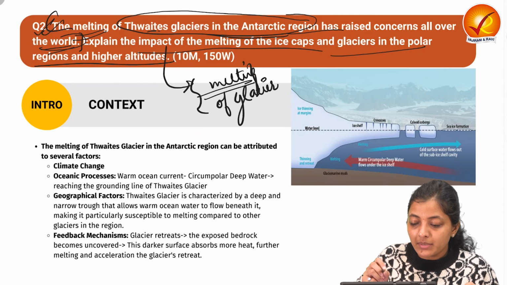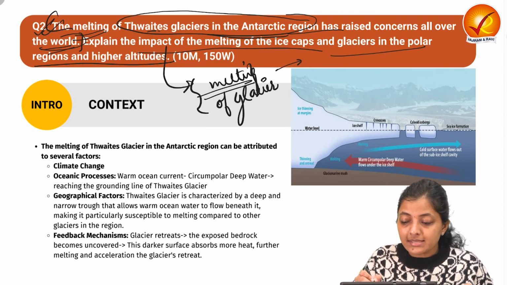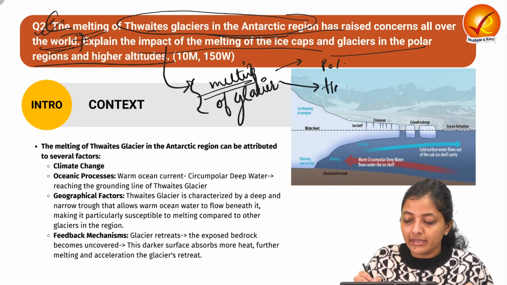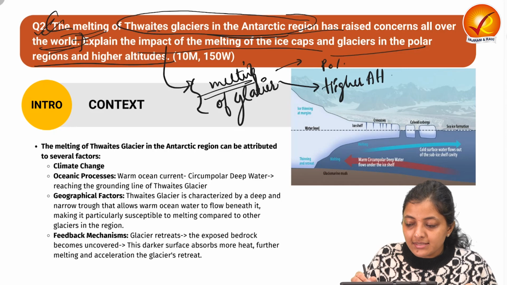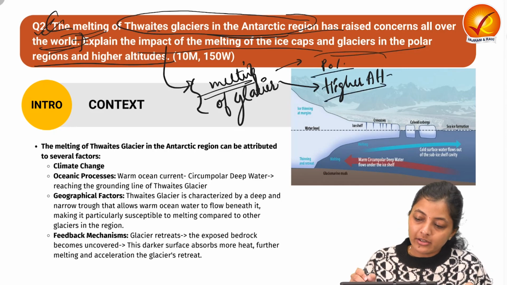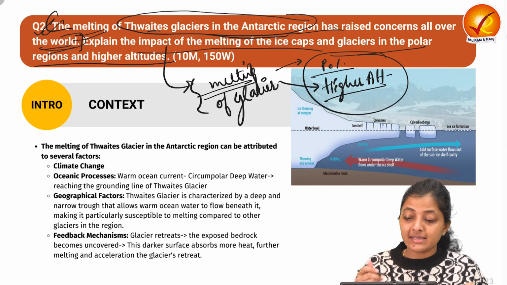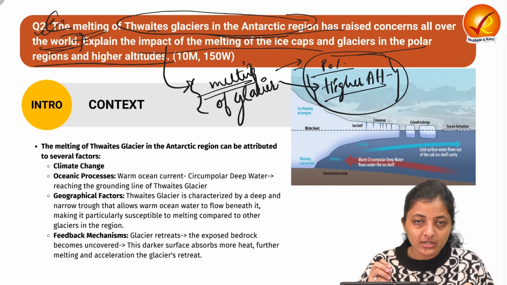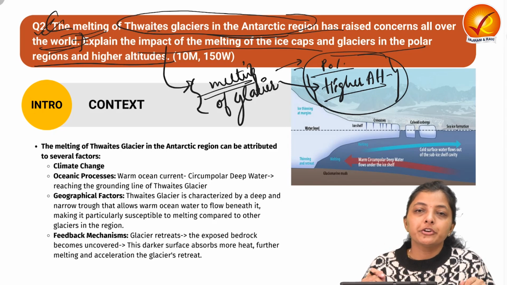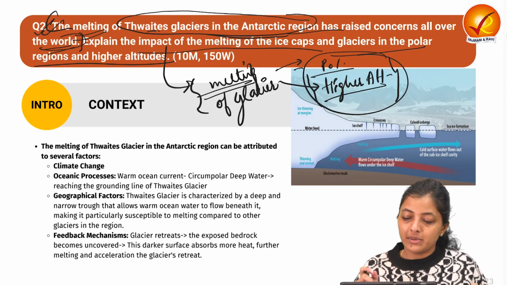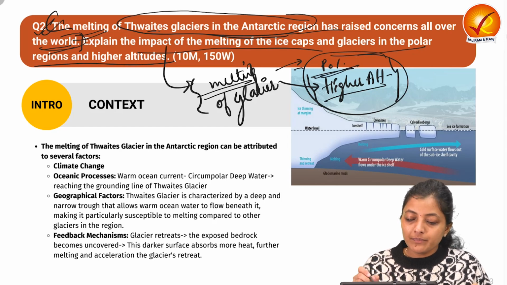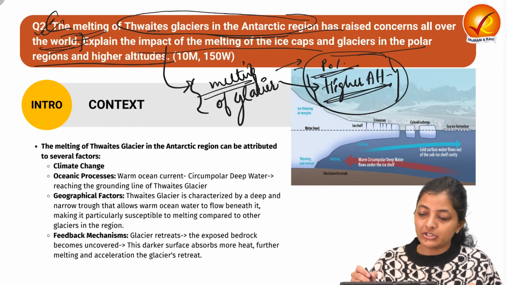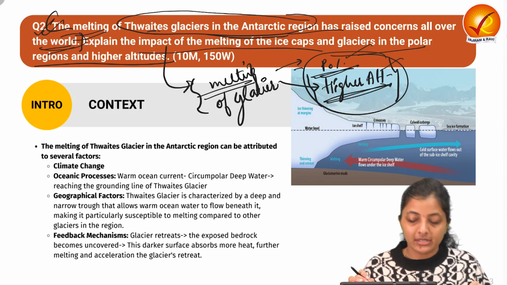And the major demand of the question is about impacts on the polar region and melting of glaciers' impact on higher altitude. As this is a 10 marker question, it is up to you whether to combine the melting of glaciers and ice caps' impact on polar and higher altitude regions. You can merge it, or you can explicitly divide it into two parts and write in the two body parts, that impact on the polar region and impact in the higher altitude region, if the melting of the glacier happens in these regions, you can write it separately.